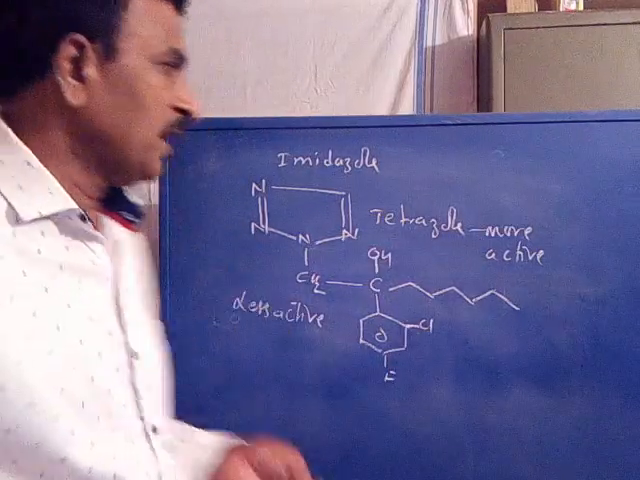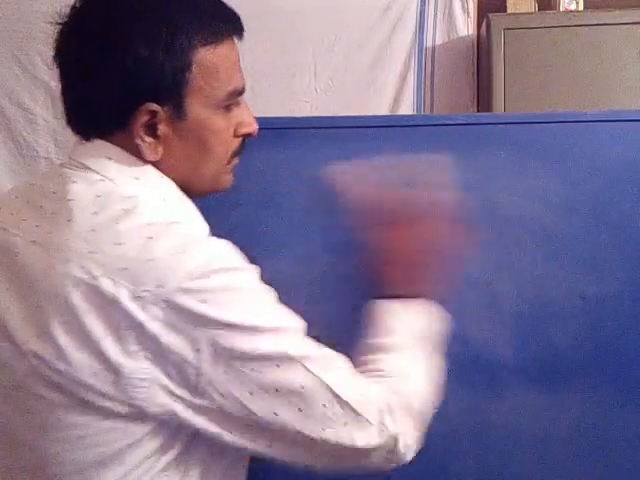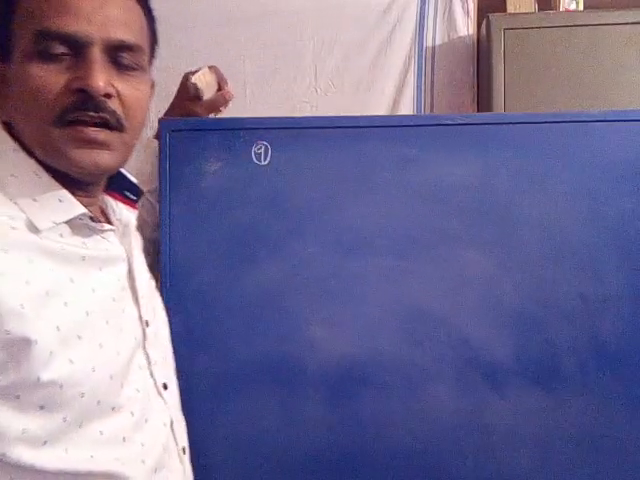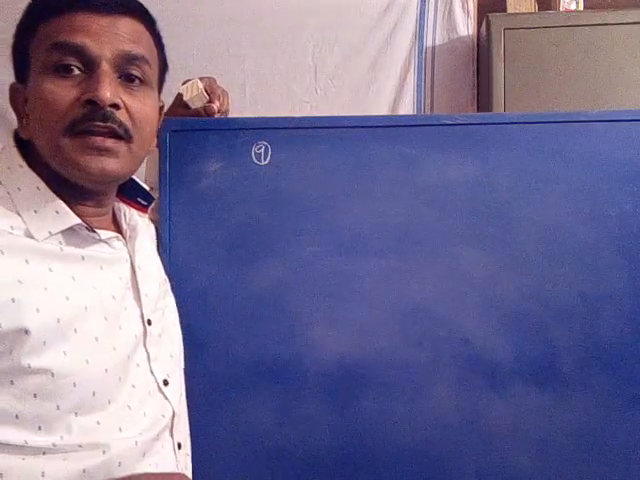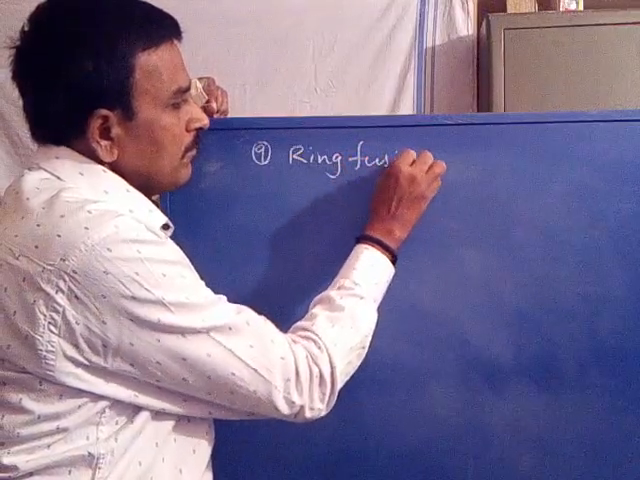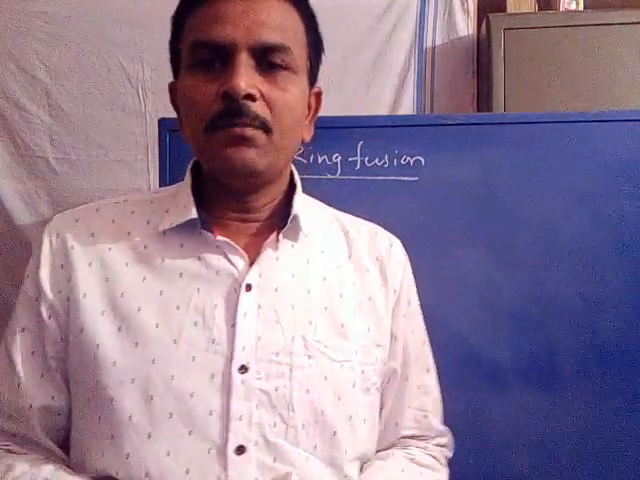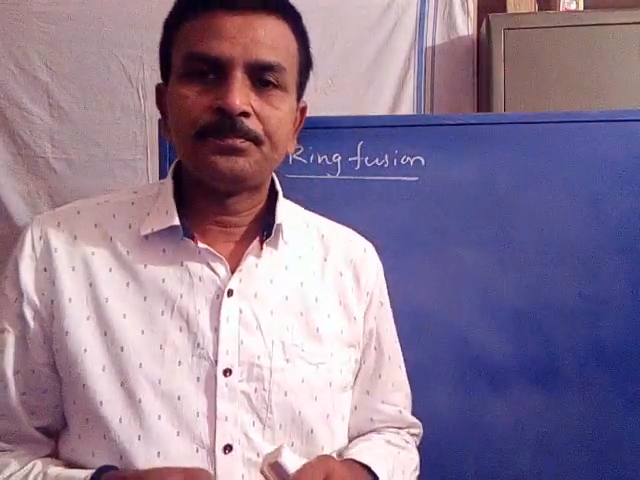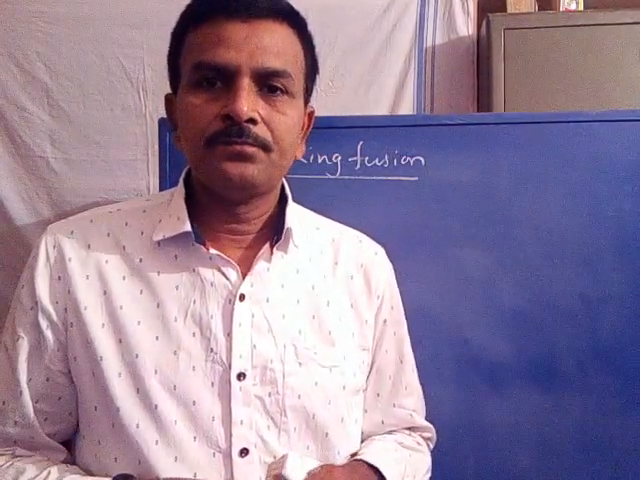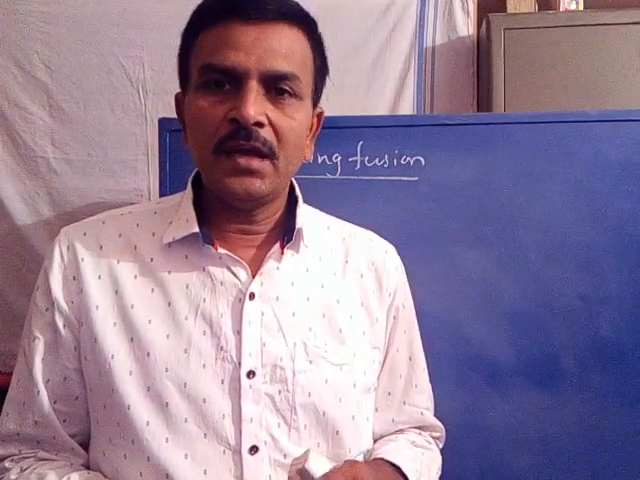Now coming to the next strategy. Ninth one. The ninth strategy for lead modification is the ring fusion. Ring fusion. So this is another strategy for lead modification. This involves fusion of existing ring in the lead by the other. Fusion of existing ring by the other. It may be carbocyclic or heterocyclic.